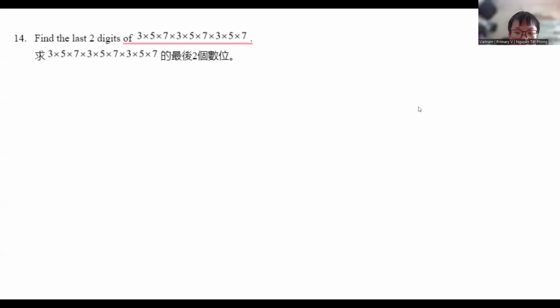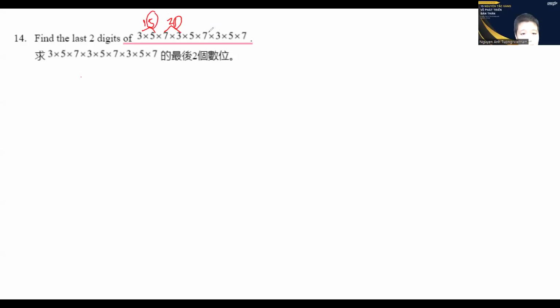So first, I take 3 multiplied with 5, and the last digit is 5. Then I multiply with 7, multiply with 3, I have a last digit of 1.